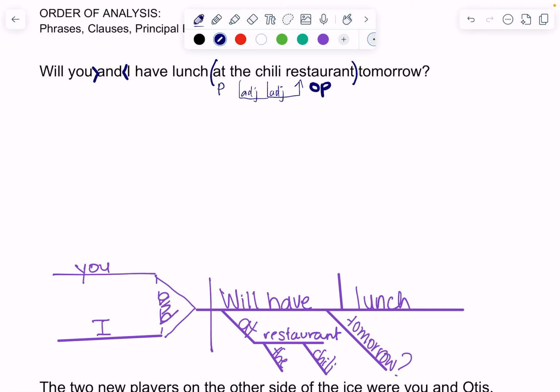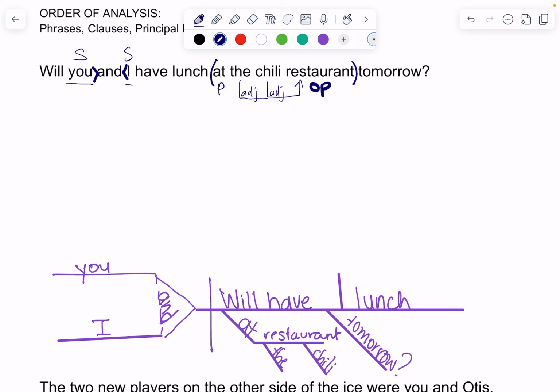Okay. My second step is to figure out now our principal elements. This sentence is about you and I. So you and I are the subjects because that is what the sentence is about. That's who it is about. And is the conjunction, so it's a compound subject. This sentence tells us that you and I will have. Okay, will have is the predicate here.